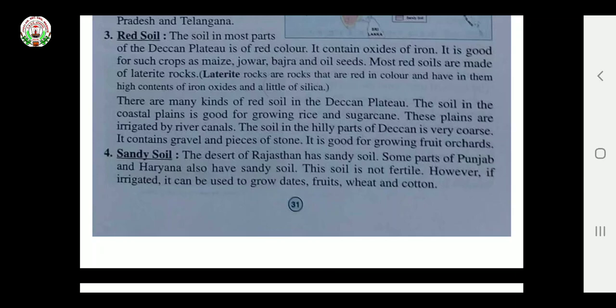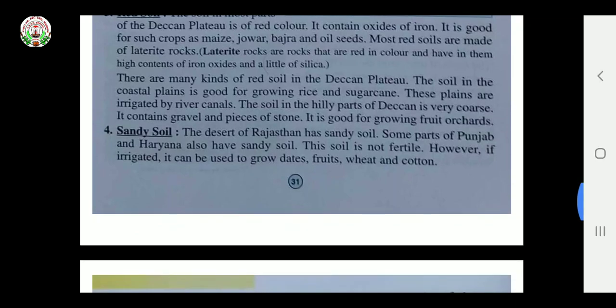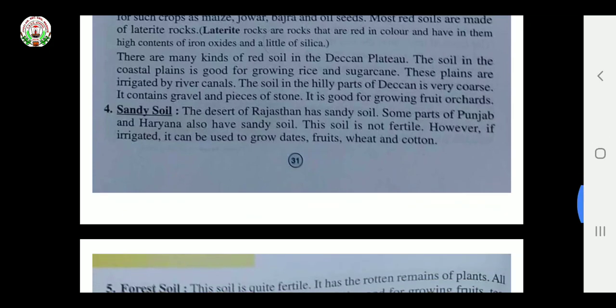There are many kinds of red soil in the Deccan Plateau. The soil in the coastal plain is good for growing rice and sugarcane. These plains are irrigated by river canals. The soil in the hilly parts of the Deccan is very coarse. It contains gravel and pieces of stone. It is good for growing fruits, nuts.